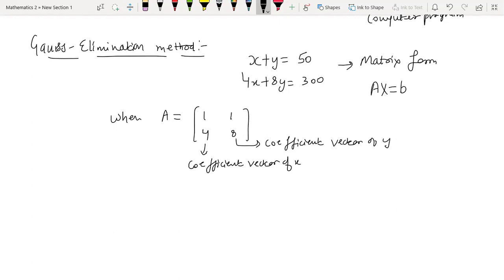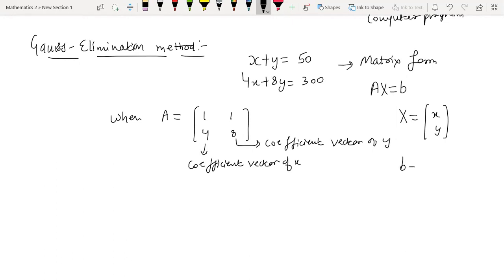We'll come to it later, why these are known as vectors. So the coefficient vector of X, coefficient vector of Y. And what is X? X is going to be the unknown vector, unknown variables, X, Y.